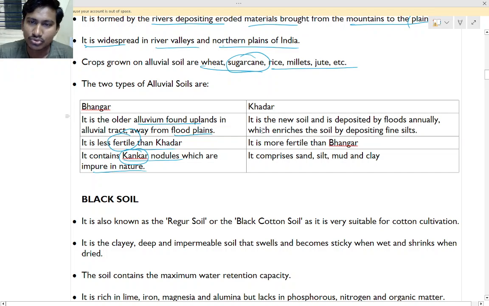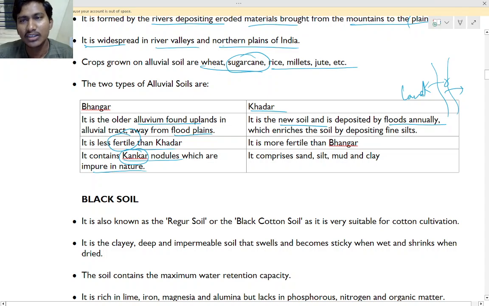Okay, so Khadar is new soil deposited by floods annually. Okay, so when the river is flowing, in the rainy season the water will swell and it will come into the land. Okay, so when it comes into the land, it brings dirt and everything, that is humus. Okay, it brings the humus. So that humus makes the land fertile.